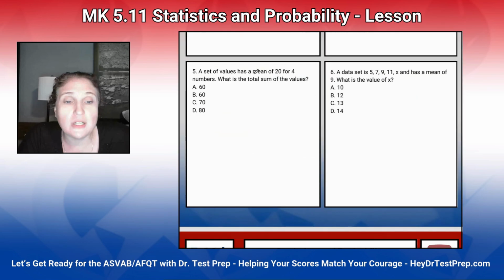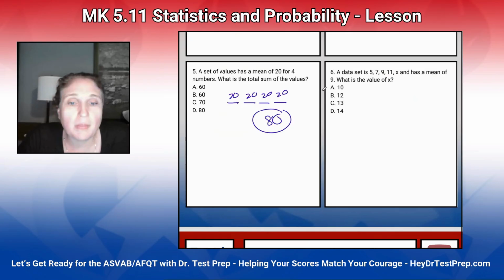A set of values has a mean of 20 for 4 numbers. So that means that when we add these up, somehow their average is 20. So what's the total sum? Super easy. Pretend all the numbers are 20. 80. Done.